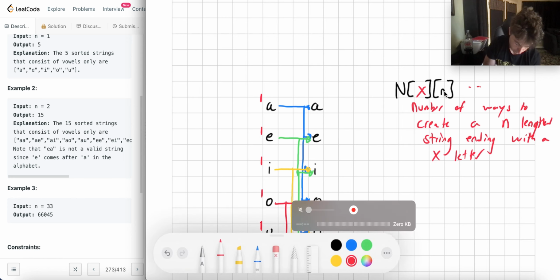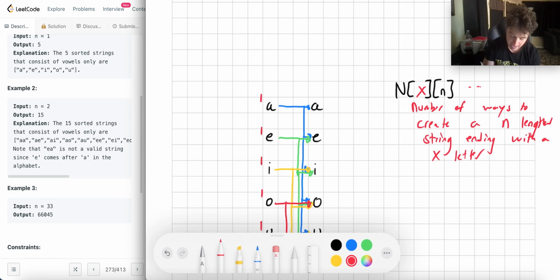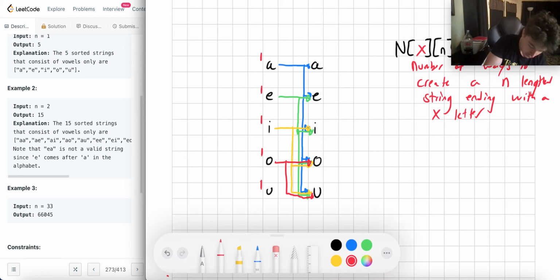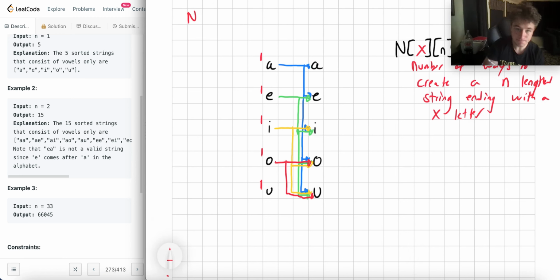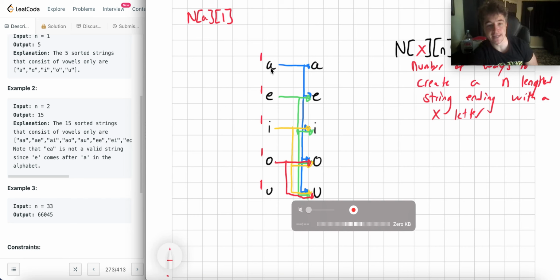So in this example, how many ways can you create a string ending with A that's only length 1? Well, that would be 1, right? The number of ways to create a 1 length string ending with A is what? It's 1, because it's A itself. Same with E, same with I, same with O, same with U.